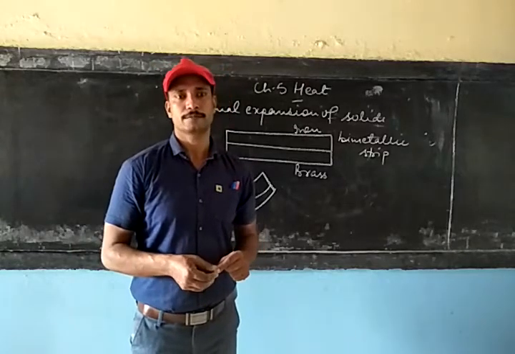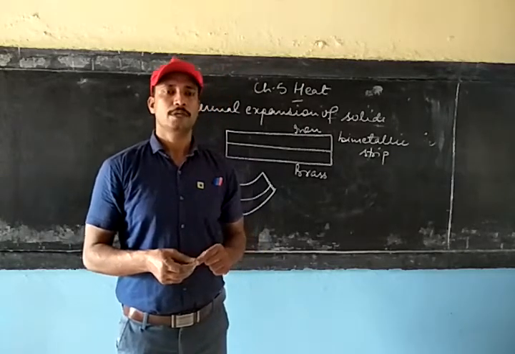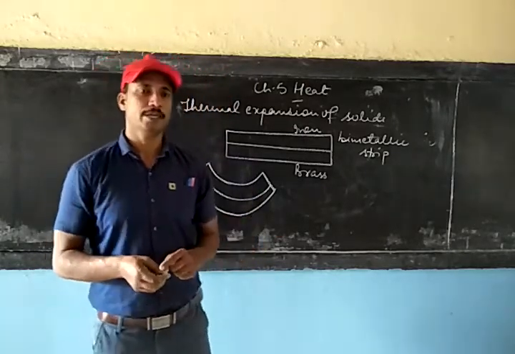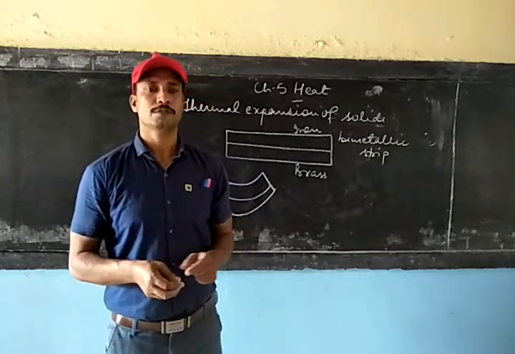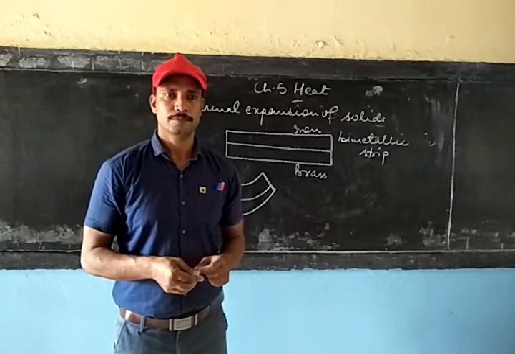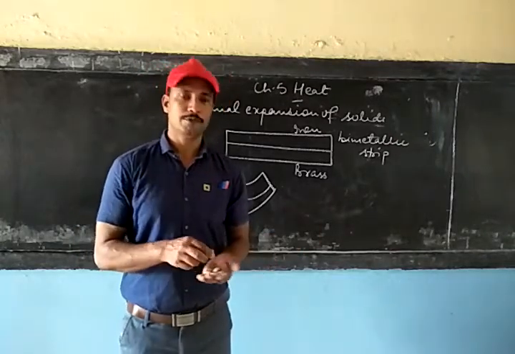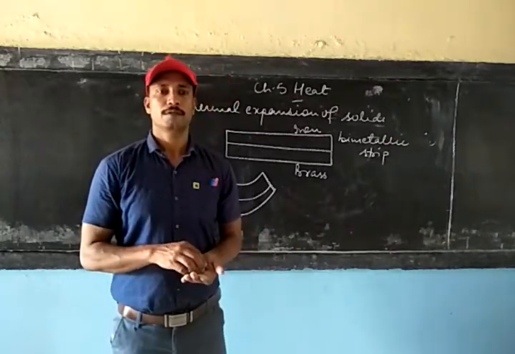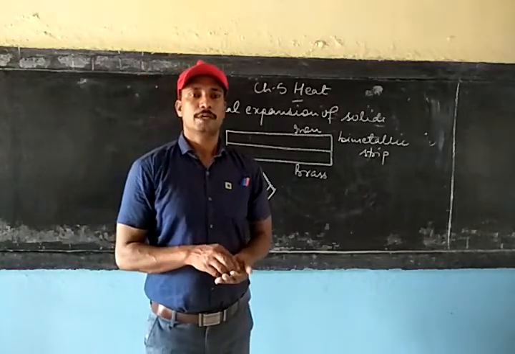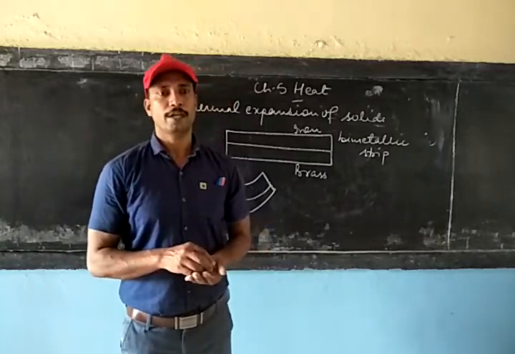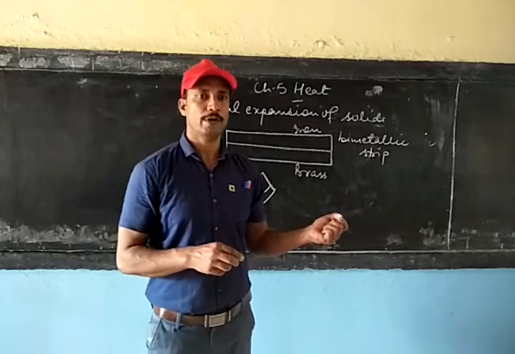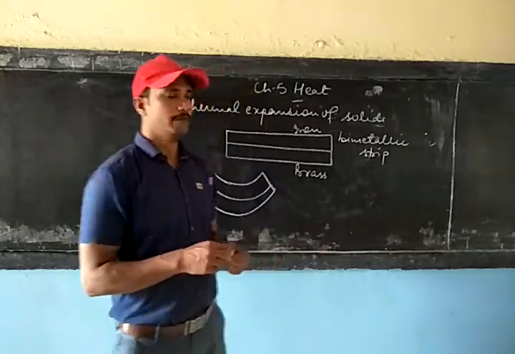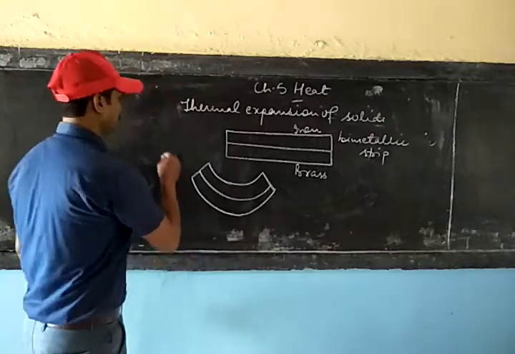Otherwise, if the gap is not provided, then the railway track may bend and the train may come out of the railway track, where an accident may take place. So to avoid accidents, the railway track is provided with gaps.